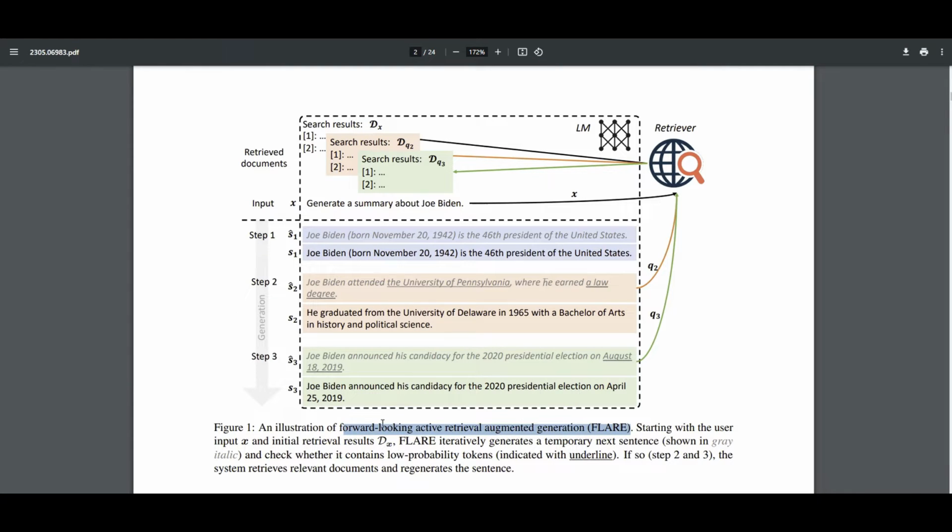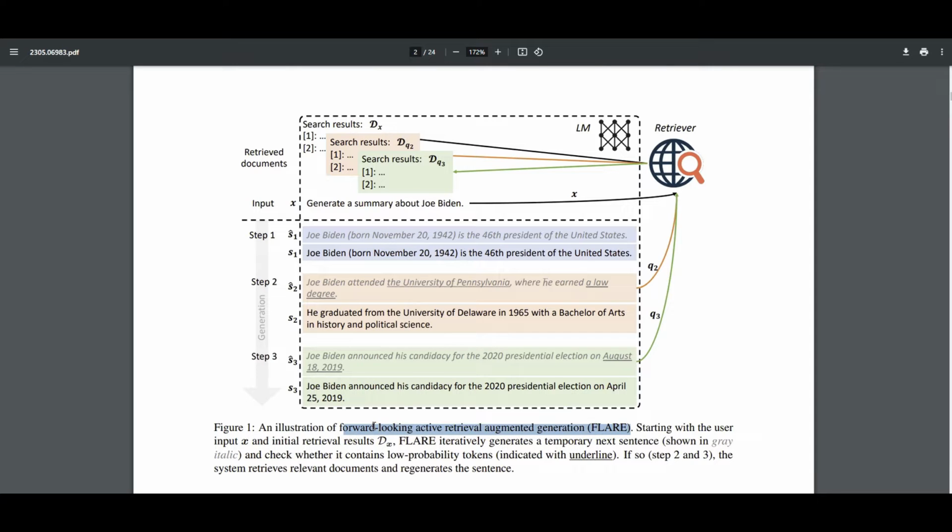Alright, let's get into FLARE, or forward-looking active retrieval augmented generation. This is actually their official published paper. You can go through that, but I'm here to mainly start with the flow of how FLARE works and then quickly show you a demo in Python code of how we can leverage that. So let's see what FLARE is trying to accomplish.